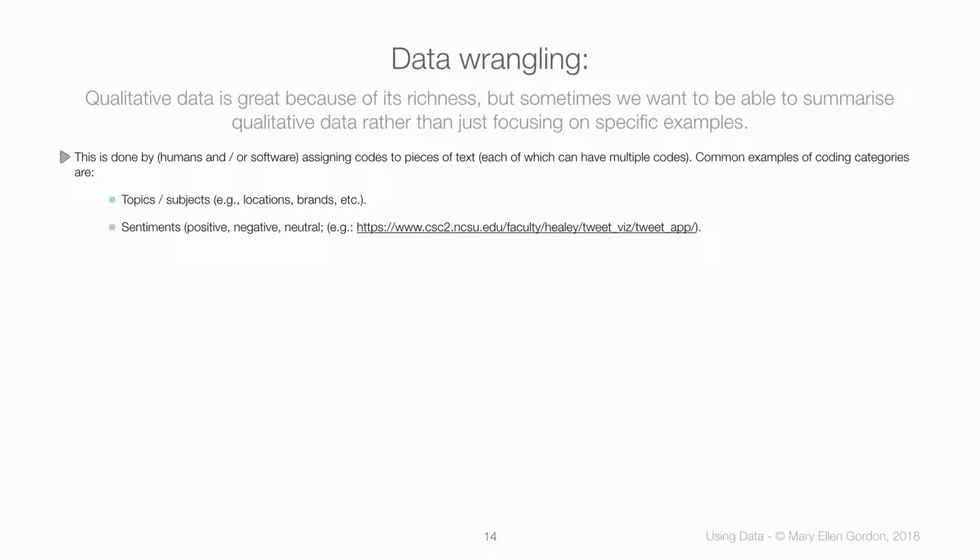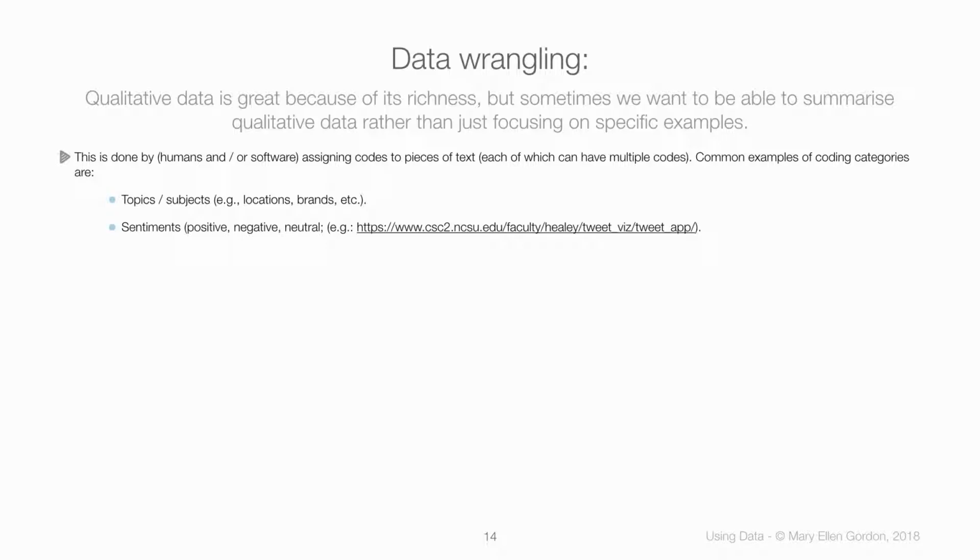This is typically done by assigning codes to each piece of text, or in the case of images or audio, to each clip of audio or video. This can be done by humans or by software. In each case, we're trying to code them into categories, and some of the most common types of categories would be by topic. What are people talking about?